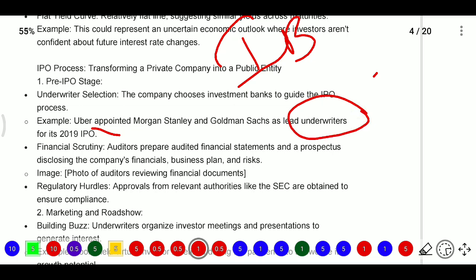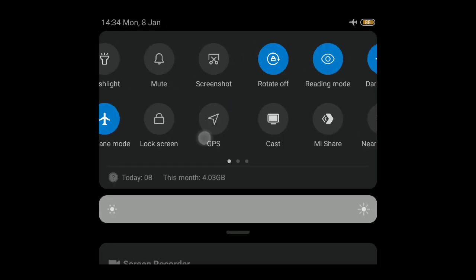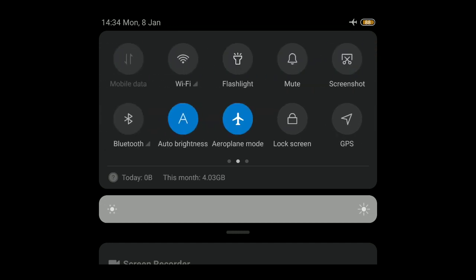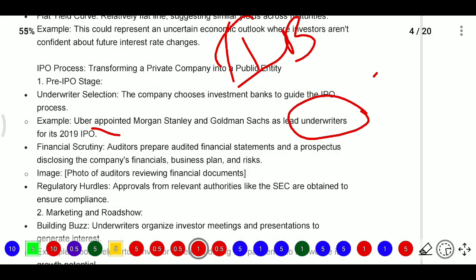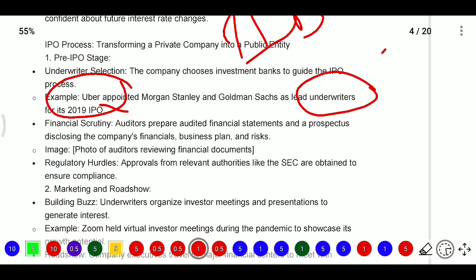So in 2019, Uber went for an IPO, and they appointed Morgan Stanley and Goldman Sachs as lead underwriters.